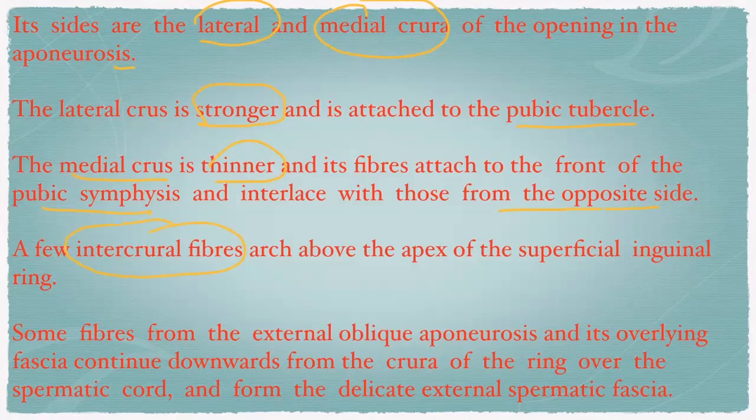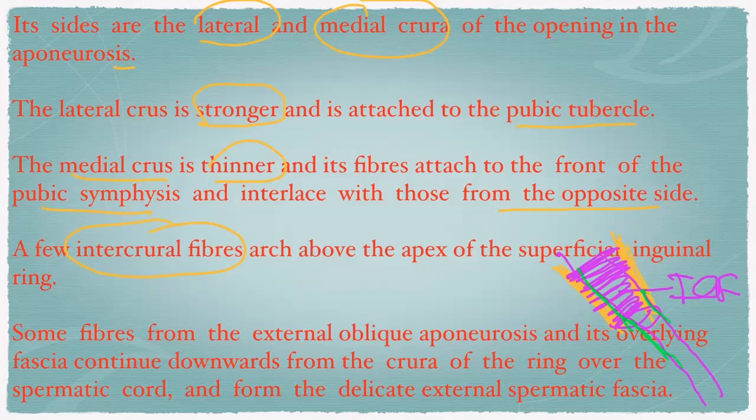So, for example, this is the medial crus, and this is the lateral crus. There are fibers between these two, the intercrural fibers, right? Some fibers from the external oblique aponeurosis and its overlying fascia continue downward from the crura of the ring over the spermatic cord coming out here, and form the delicate external spermatic fascia, right?